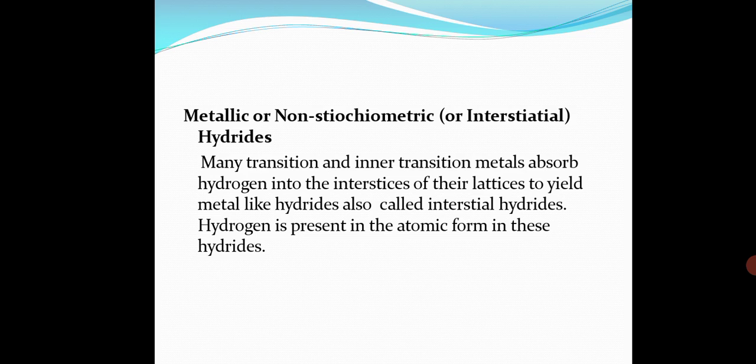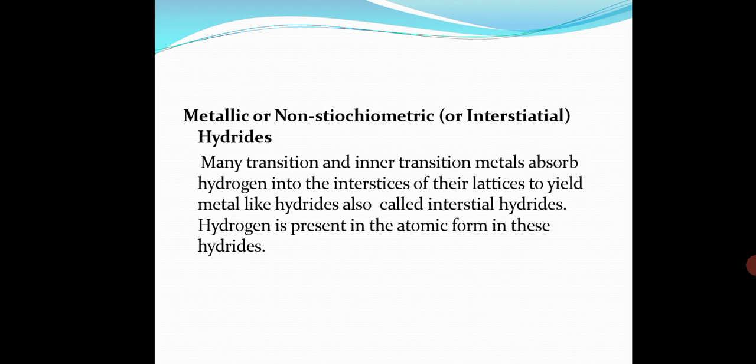These hydrides generally have properties similar to those of the parent metals and hence are called metallic hydrides. Group 7 to 9 elements do not form hydrides because the interstitial space, the vacant space created between the two metals, is so small that a hydrogen atom cannot occupy it. So it does not form, and if it does form, it is unstable in nature.